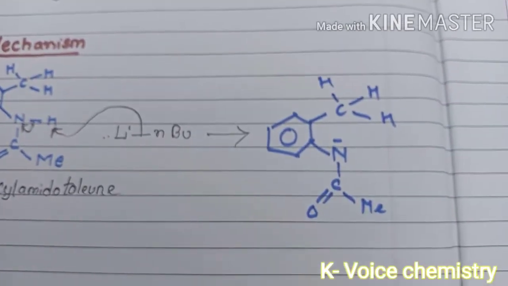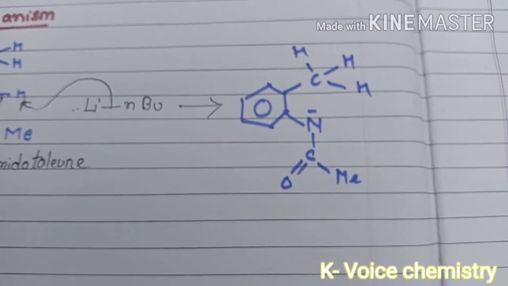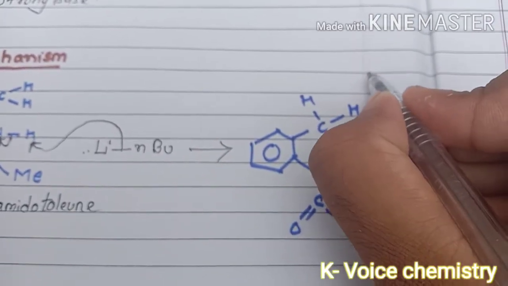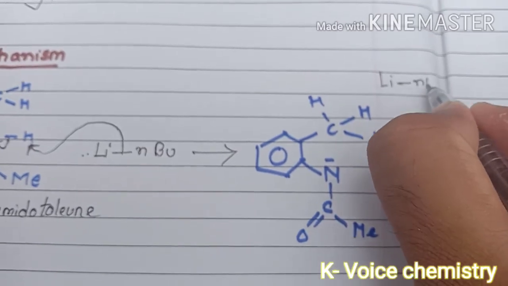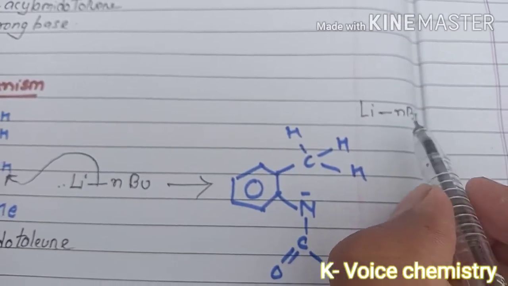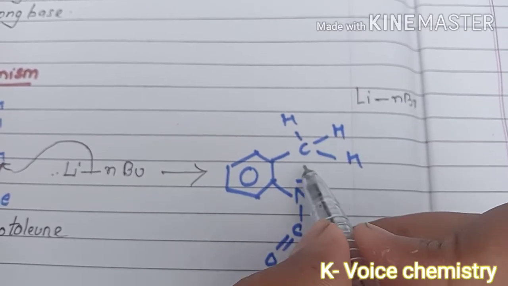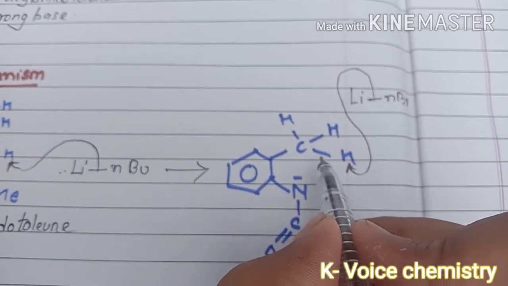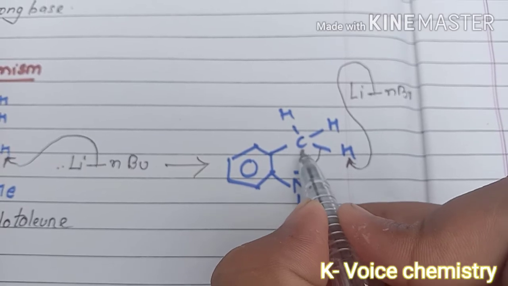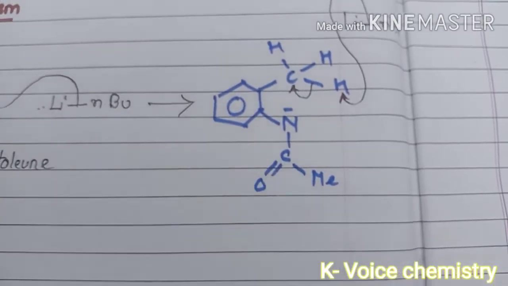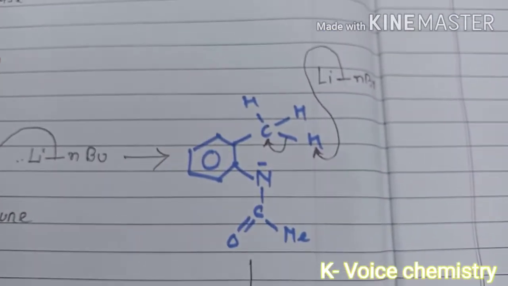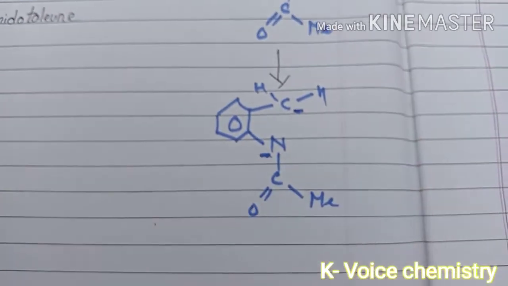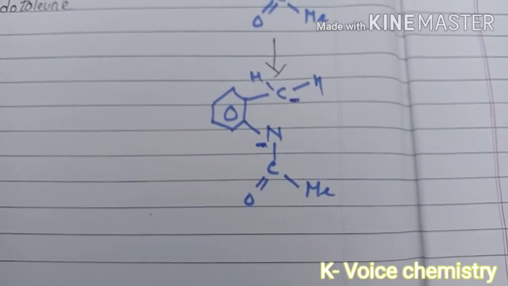I hope that it's clear to you. Now what will happen? Again, in the presence of this N-butyl lithium, this hydrogen from this methyl group will be abstracted. The electron from this bond will be shifted toward this carbon, and there will be a generation of a carbanion, this carbon having a negative charge. So I hope that this structure is quite clear to you.